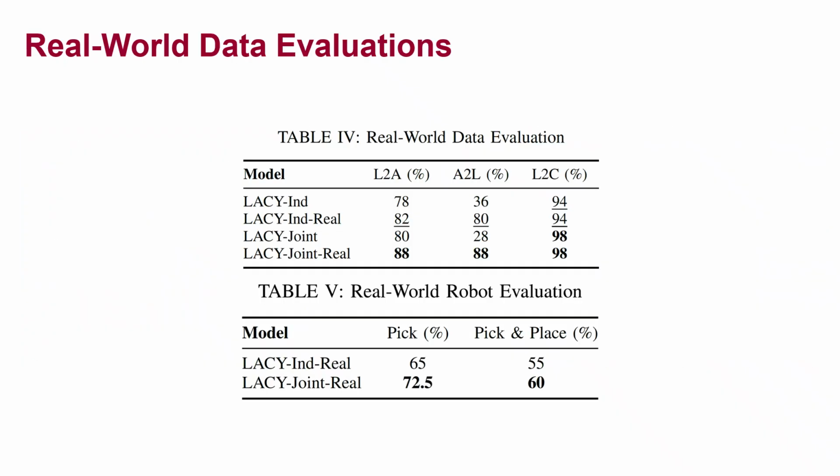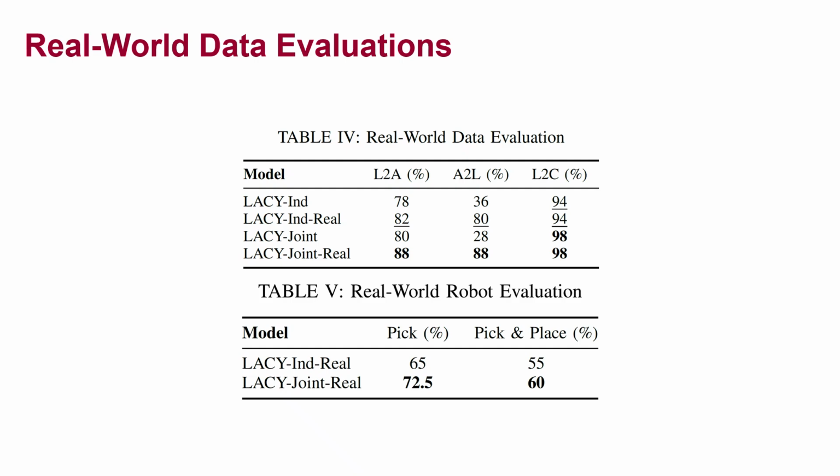To investigate the sim-to-real gap, we compare the performance of the models by evaluating training with real-world data. LACY ind real and LACY joint real are further trained on a real-world dataset from the simulation-trained models LACY independent and LACY joint. Our real-world data evaluation shows that performance gains observed in simulation translate effectively to the real world. Through training with real-world data, LACY independent real and LACY joint real improved performance by successfully deriving the correct object names, with LACY joint real accomplishing the best performance across all three tests.